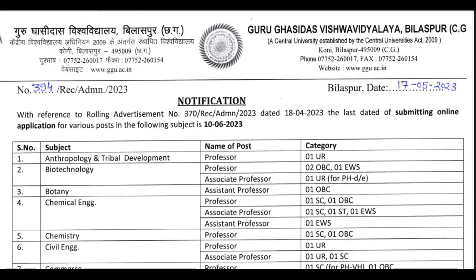First, Anthropology and Tribal Development, Professor, number of vacancies 1. Biotechnology, Professor and Associate Professor, number of vacancies 4. Botany, Assistant Professor, number of vacancies 1. Chemical Engineering, Professor, Associate Professor and Assistant Professor, number of vacancies 6. Chemistry, Professor, number of vacancies 2.